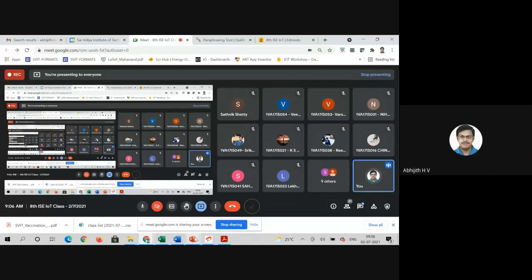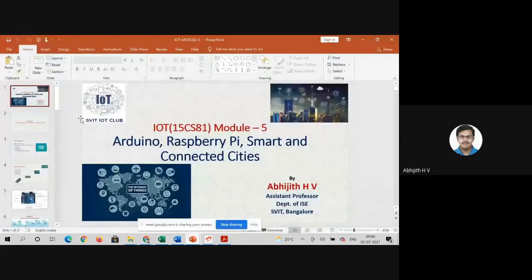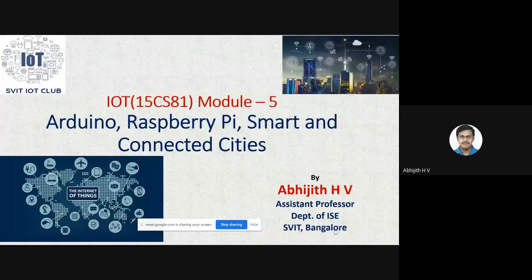So last class we discussed the security aspects and we completed module 4. Now I'll be starting the last module in IoT. Here we have three things to discuss. One is the basics of Arduino. The second one is Raspberry Pi, and also the smart and connected cities case study on this.